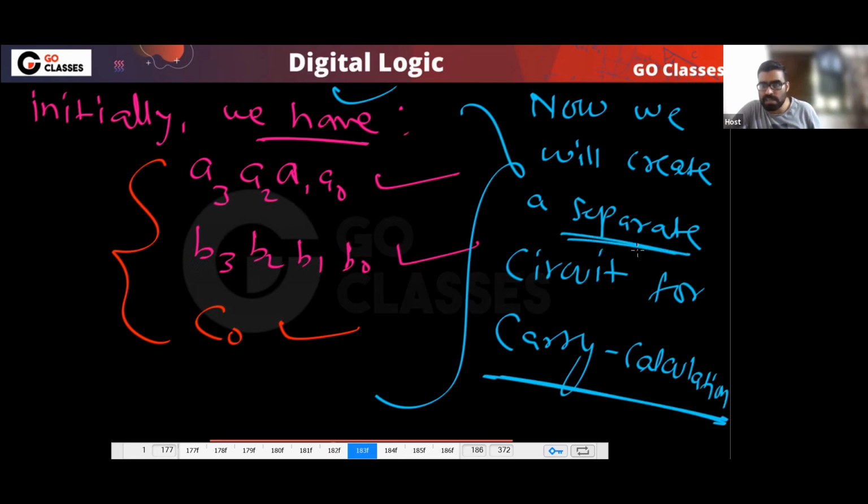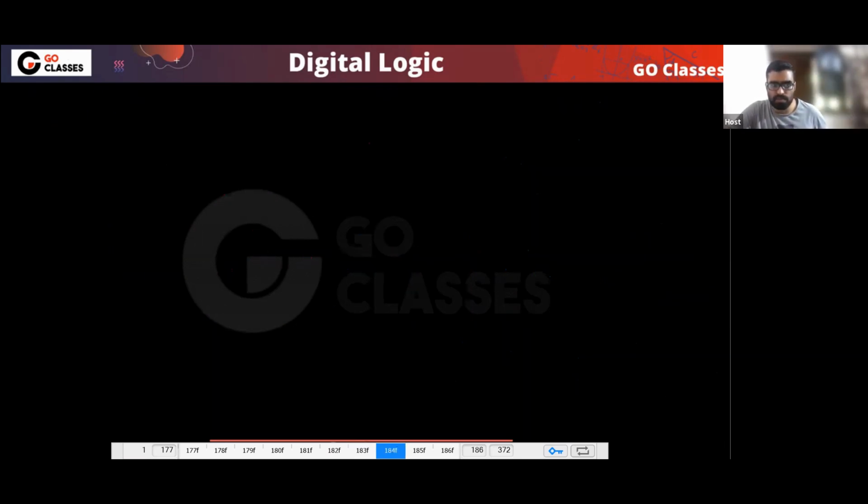And what will this separate circuit do? Using only this data, remember, only this data, it will calculate the carry. And you can notice this data is already available at time t equal to 0. So using only this data, this circuit will calculate carry. How will it do this?